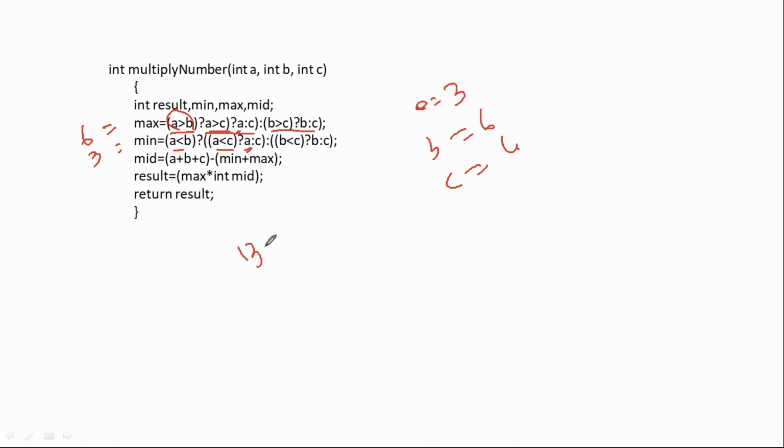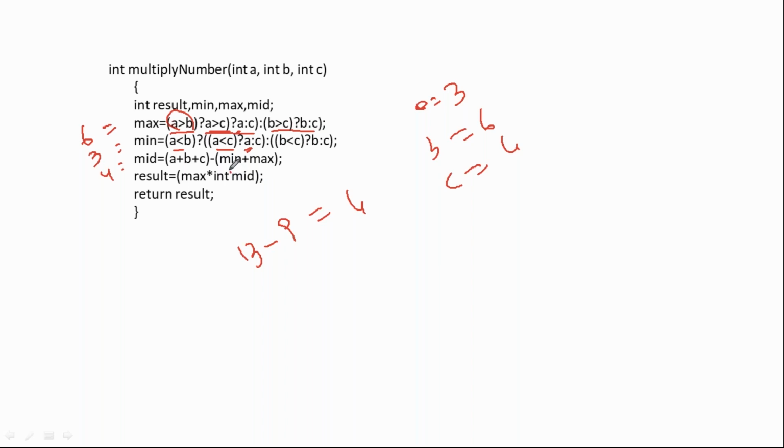So 13 minus max plus min. Max plus min right now is 9. So automatically the third value you are going to get is 4. So mid value right now is 4. It is actually 4. Now see that. So result equal to max into mid. Max into mid, right?